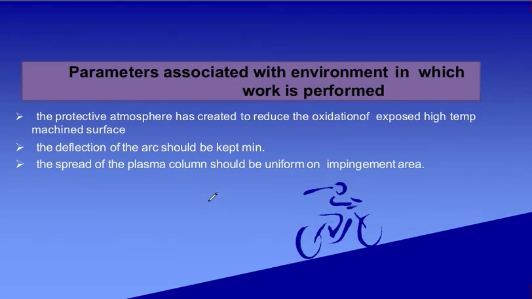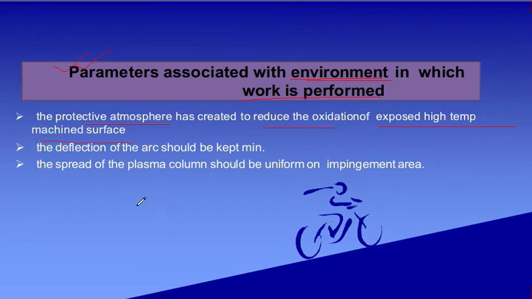Now, as we have told, there are parameters that are associated with the environment in which the work is performed. So environment is also one of the factors. The most important thing is that a protective atmosphere is created to reduce the oxidation of the exposed high temperature machined surface.